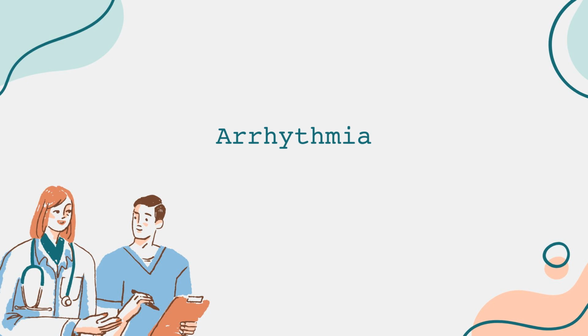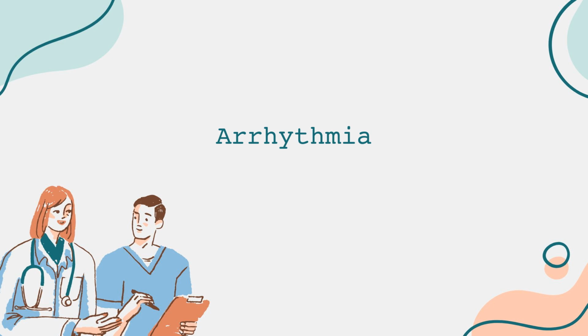The treatment for arrhythmias depends on the type and severity. For mild cases, lifestyle changes such as reducing caffeine and alcohol intake, managing stress, and avoiding certain medications may be sufficient. Medications such as beta blockers or antiarrhythmic drugs can also be prescribed to help manage heart rate or restore a normal rhythm. In more severe instances, procedures such as catheter ablation may be performed.